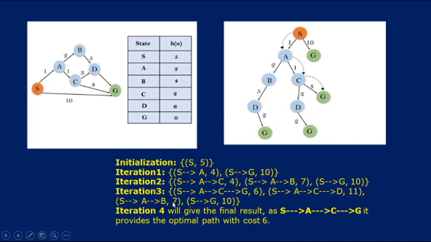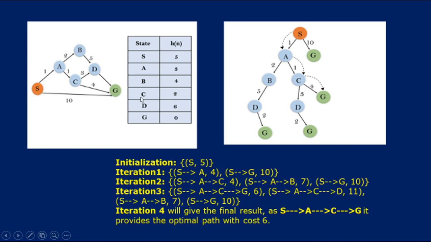By having these values we need to see which path gives the least cost. Among all of them, S A C G with 6 is the lowest cost, so that is going to be the optimal path. And this is what A-star search follows. Considering this as g of n and this as h of n,